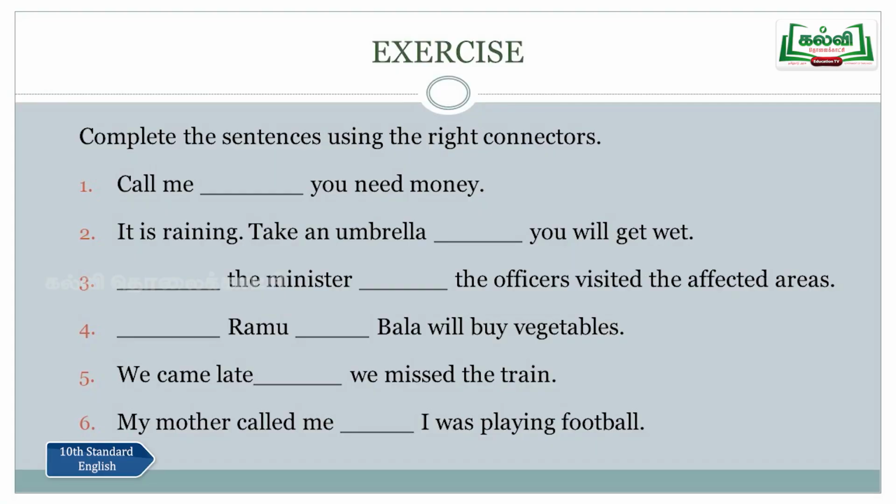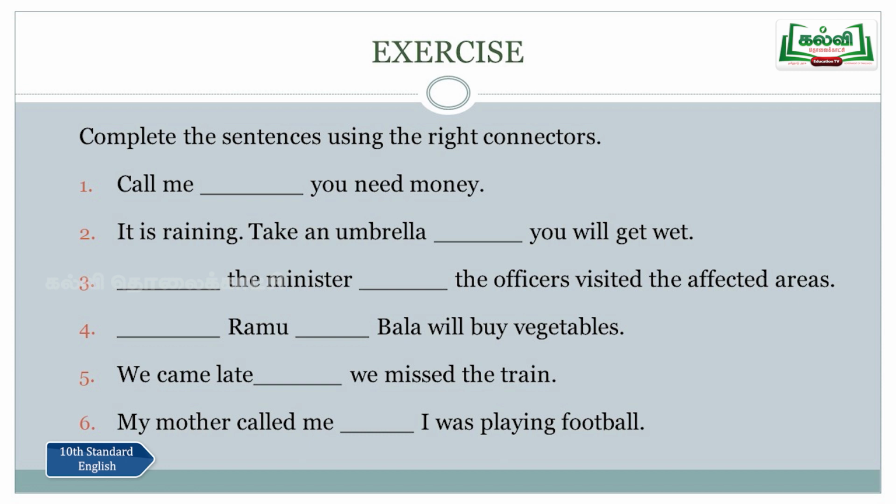Next. Dash Ramu dash Bala will buy vegetables. Neither Ramu nor Bala will buy vegetables. So "neither nor" is a correlative conjunction. Again, in sentence number 3, we saw the correlative conjunction "both and".